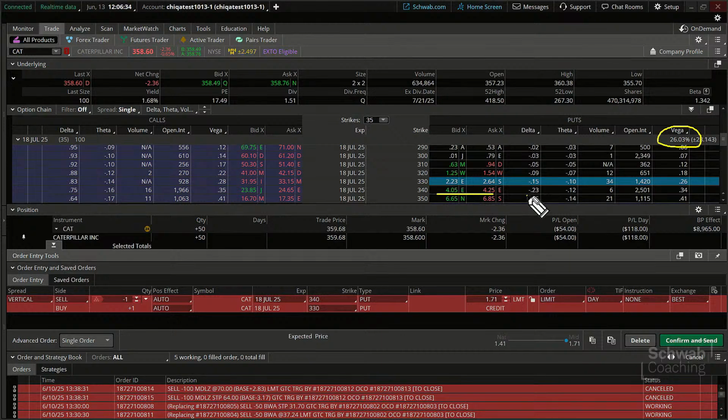The delta is at 0.23 on the sell side, so it's a rather low delta. A quick note on that delta, since I brought it up: a $1 increase in the price of the underlying. I've drawn my little $1 up here next to that underlying. If that goes up $1, that will influence the option, put or calls, by the amount of the delta. Now, obviously, the deltas over here are negative, so for every dollar increase, it would drop this. But this is also a reference point, an expectation.